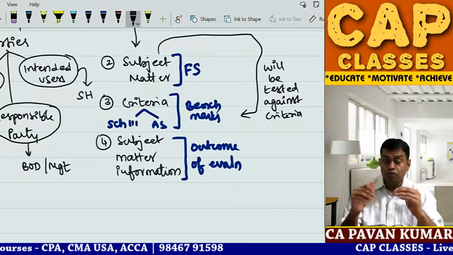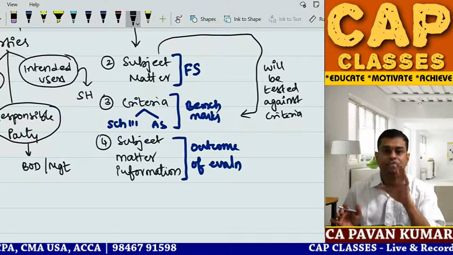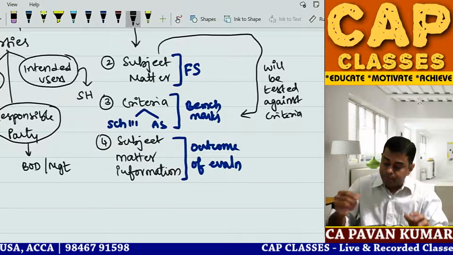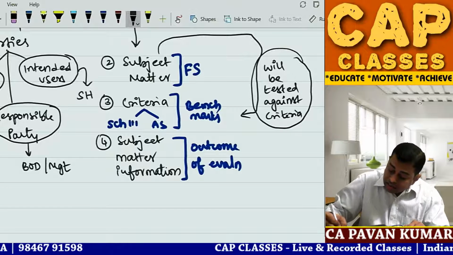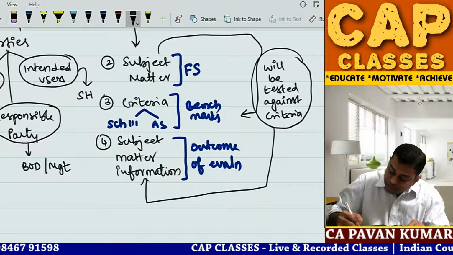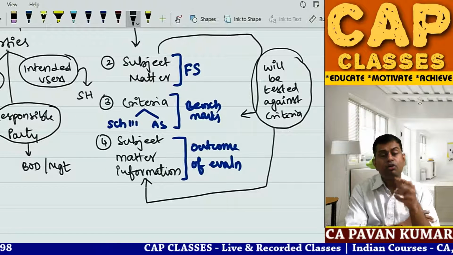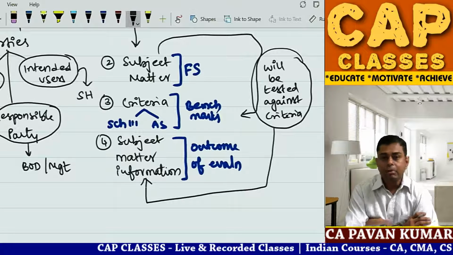What it should be is criteria; what it is is subject matter. Whether subject matter is in conformity with criteria. Then the outcome of this evaluation is the subject matter information. It can be the director's report, audit report, or performance report.